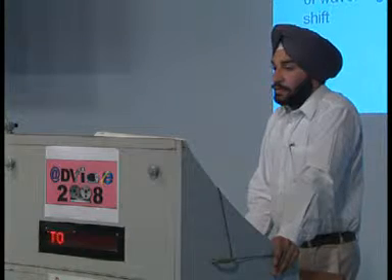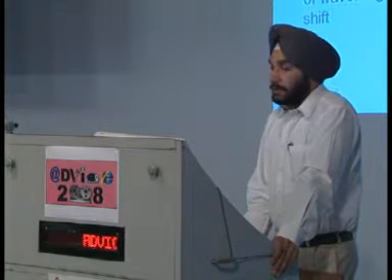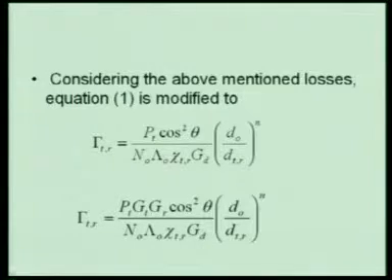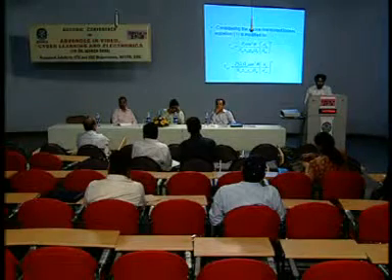And the path loss, which is a function of wavelength, also changes with the Doppler shift. So taking all these into account, the first equation is modified to include GD, diffraction loss, cos k theta for polarization mismatch loss, and the reference path loss is modified to consider Doppler shift.